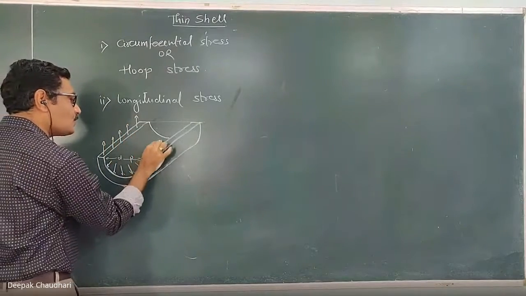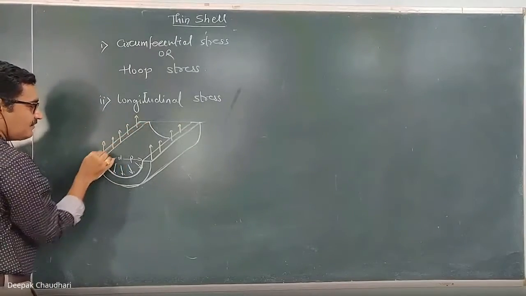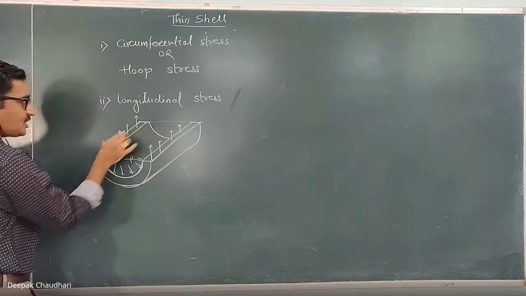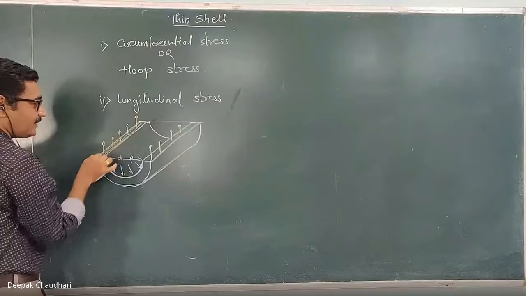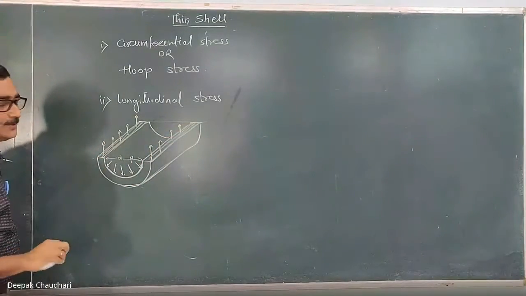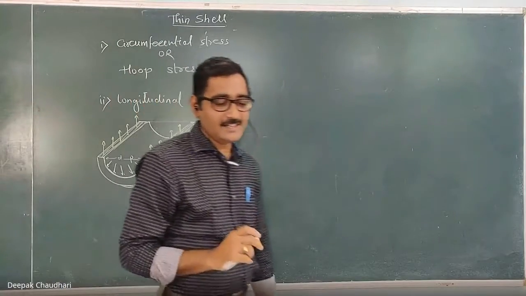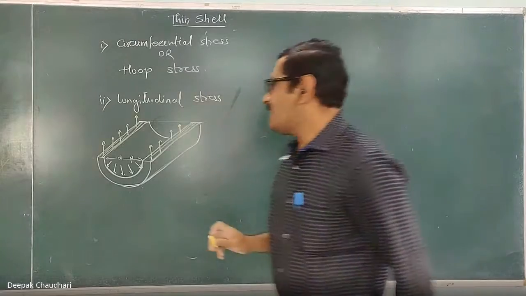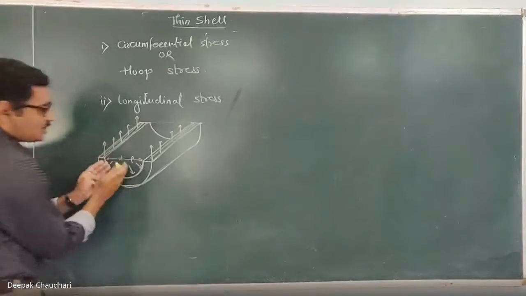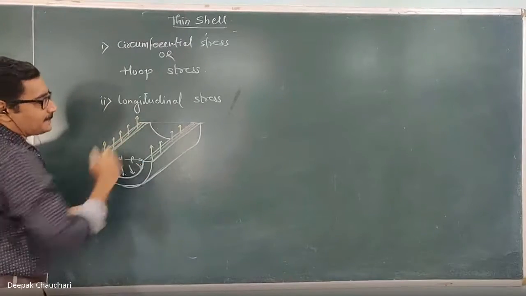This is the force of resistance which is induced here, and this is the area which resisted that pressure. This is the area of resistance. Because of this, the shell gets split into two troughs.